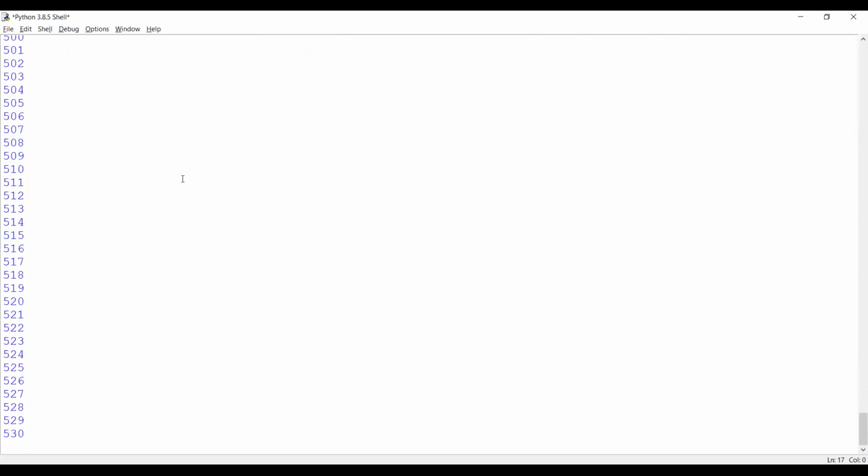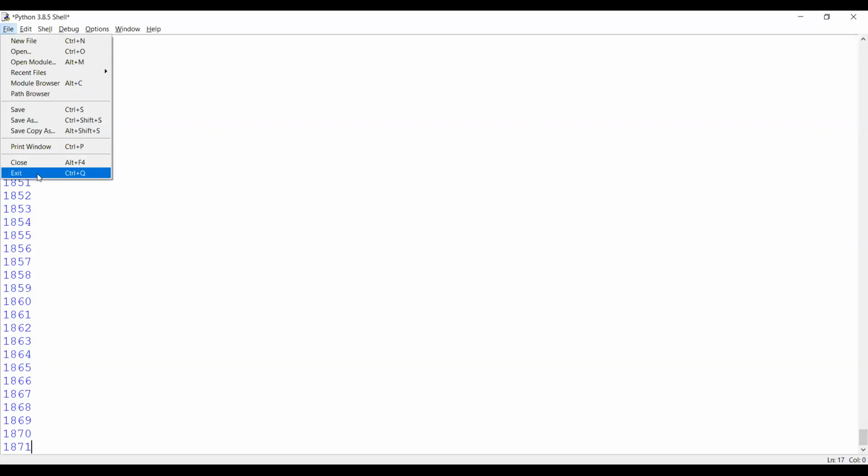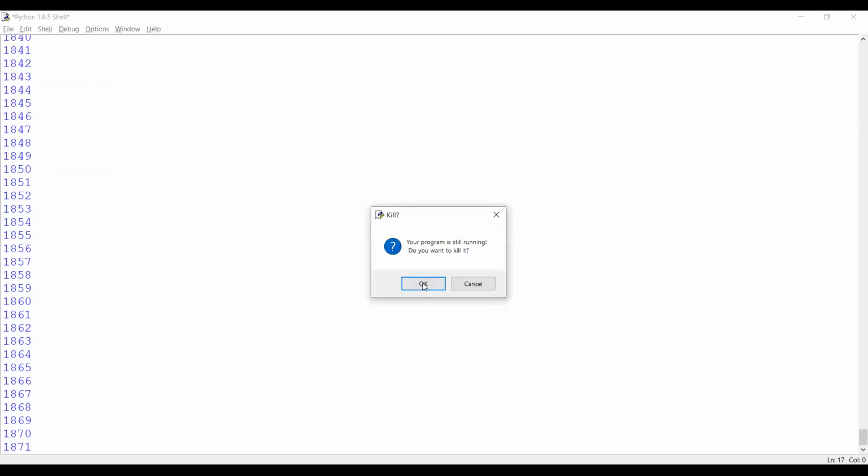So be very careful whenever you're using a while loop, especially. You should write the loop in such a way that the condition should become false so that we can terminate that loop. You cannot have an infinite loop. I'll just kill this process here again. I'll close it, exit this, kill it, come out.